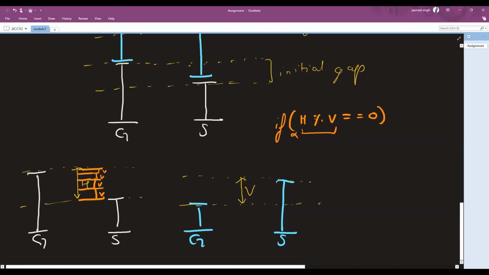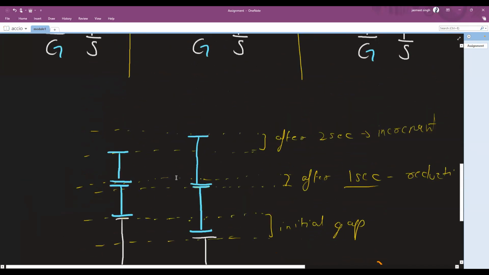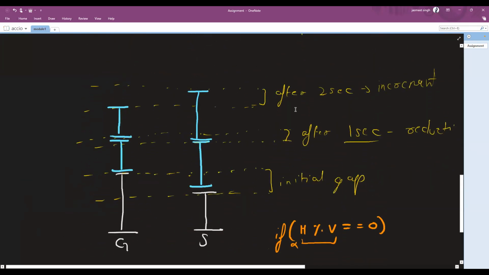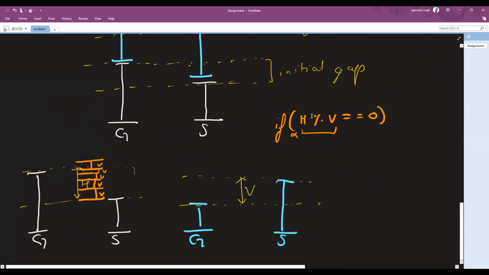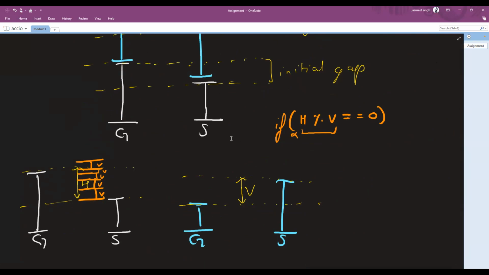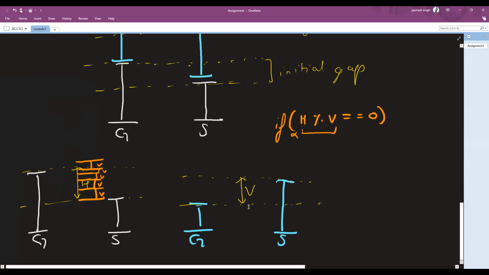Okay, so what will happen in the false case? See, there will be some scenario in which the next increment is slightly below this yellow line, and the next increment that I do will surpass it. So again, it will be converting to the third state, right? So that is why we need to check for a perfect division, so that I can divide the height difference into k blocks of v height differences, right? Because after every second we will be covering this much height difference, right?